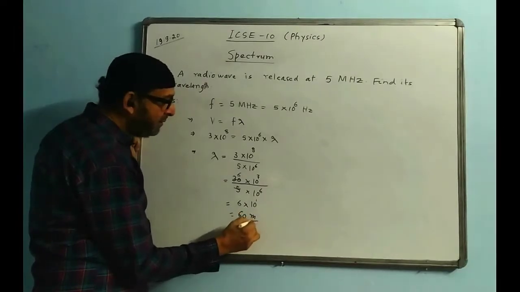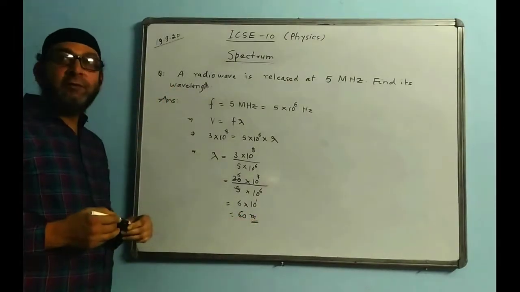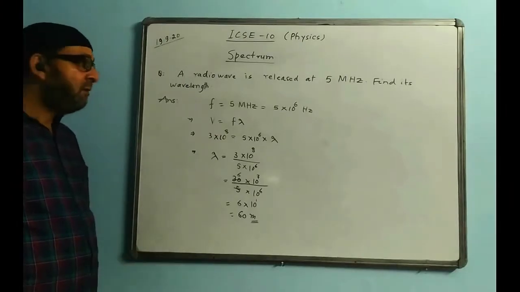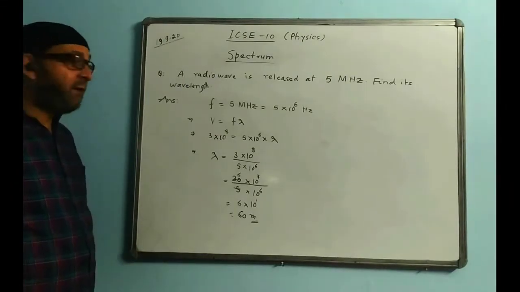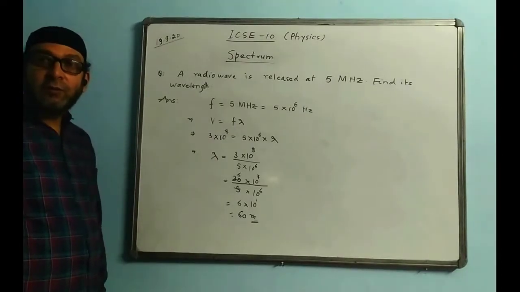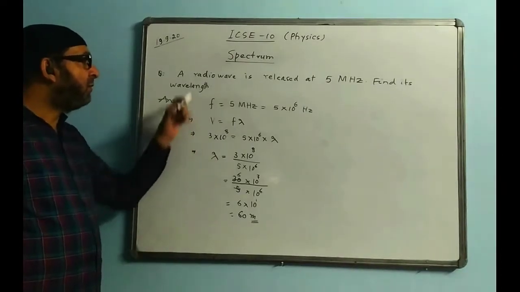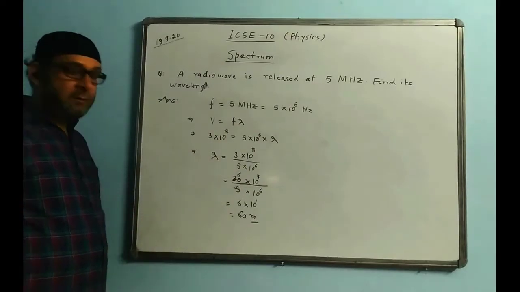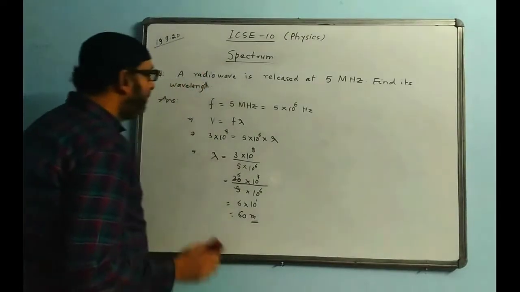Now we can write the answer. 60 meter. The unit for wavelength is meter. That is the answer. It's quite simple. Problems are simple, but we have to know the values for mega, kilo, this kind of value we are supposed to know. So the wavelength of that radio wave is 60 meter. That is the answer.